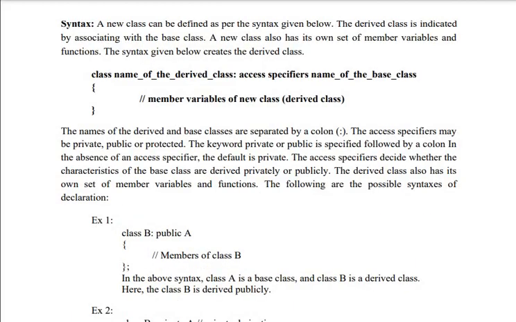The syntax is class, derived class, colon, the symbol colon, access specifier. Access specifier can be public, private, or protected. As we know, public and private, protected is the one you get in inheritance only. We'll be discussing it. And name of the base class. So I repeat, class, derived class name, colon, access specifier, base class name. And of course, whatever the member data or member functions you want to put in the new class, derived class.